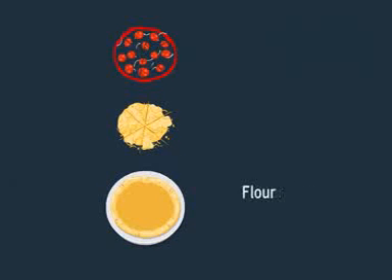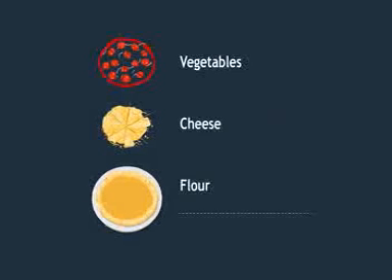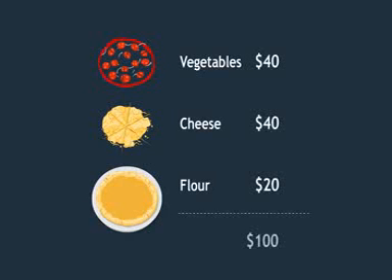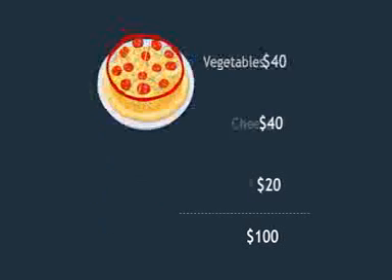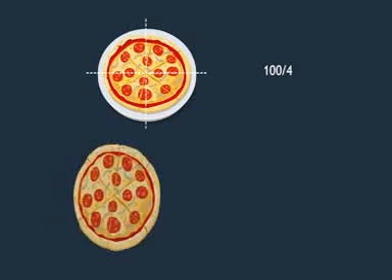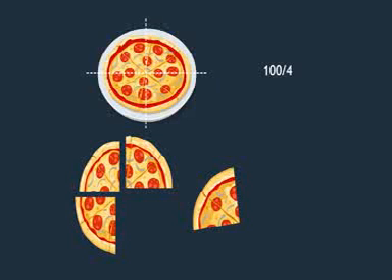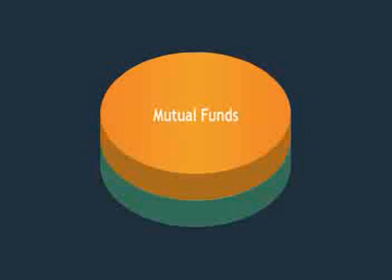A pizza is made up of ingredients like flour, cheese and vegetables. The price of the pizza is determined by the price value of each of these ingredients. If we wish to divide this pizza into say 4 slices or units, then the value of each unit is calculated by the value of the full pizza divided by the number of units. A mutual fund works in a similar way.